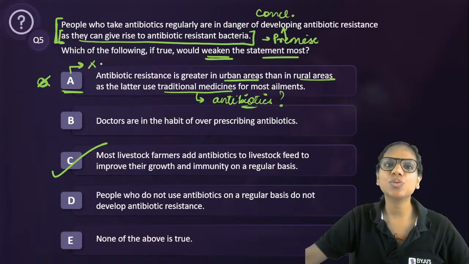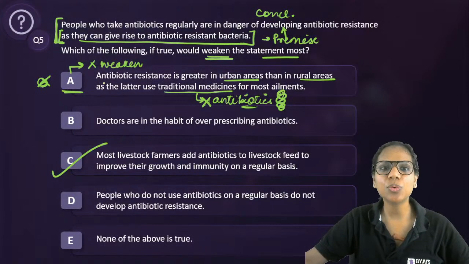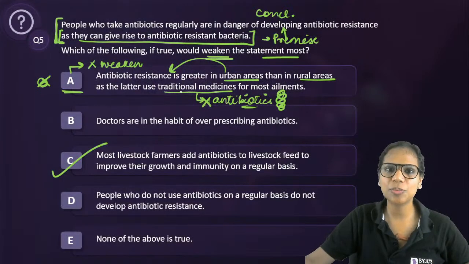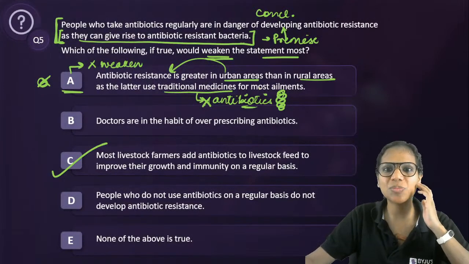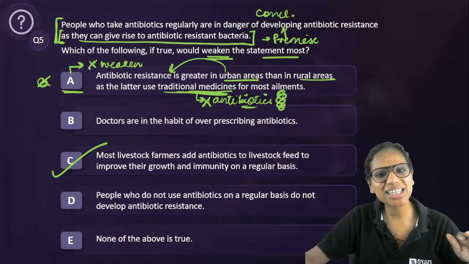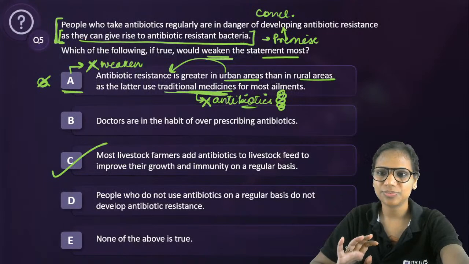Even if you assume that traditional medicines do not have antibiotics, then in a way you are supporting the argument by saying that see, urban medicines में तो antibiotics हैं, तो वहाँ के लोग antibiotic resistance develop कर रहे हैं, और देखो रूरल एरियाज में नहीं है तो वो नहीं कर रहे हैं. So in a way you are supporting the argument even if you assumed that traditional medicines do not have antibiotics. ठीक है? So in any case ये weaken तो कर ही नहीं रही है.